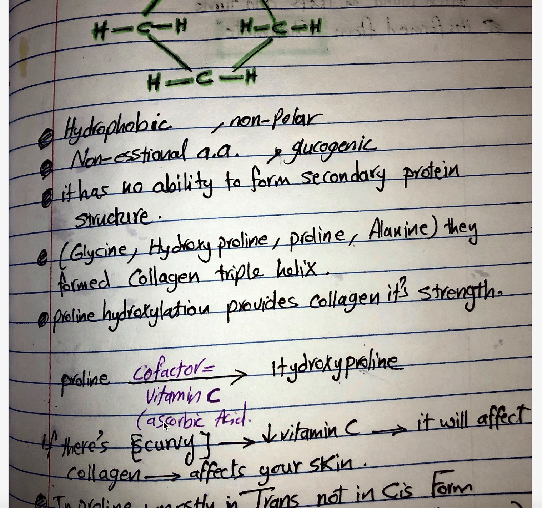And there is a disease called scurvy, which is a deficiency of vitamin C, so that leads to a deficiency of hydroxyproline, and that affects the collagen, and that affects your skin. So we learned many things here. Proline hydroxylation is important for the strength of the collagen. The cofactor is vitamin C, and deficiency of vitamin C is called scurvy, and that affects the collagen and then affects your skin.